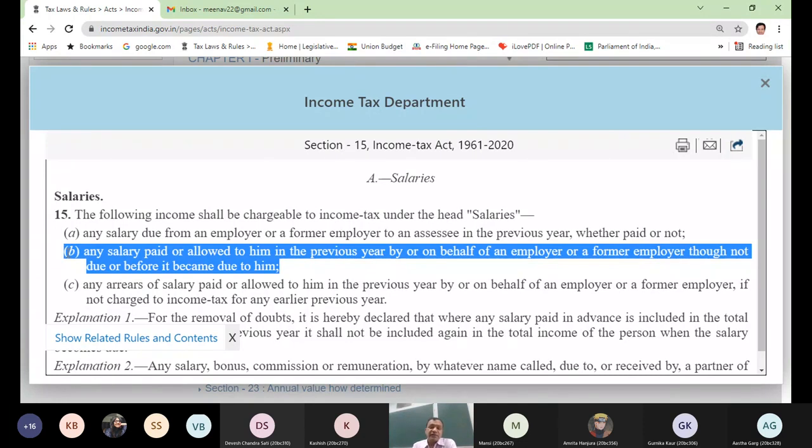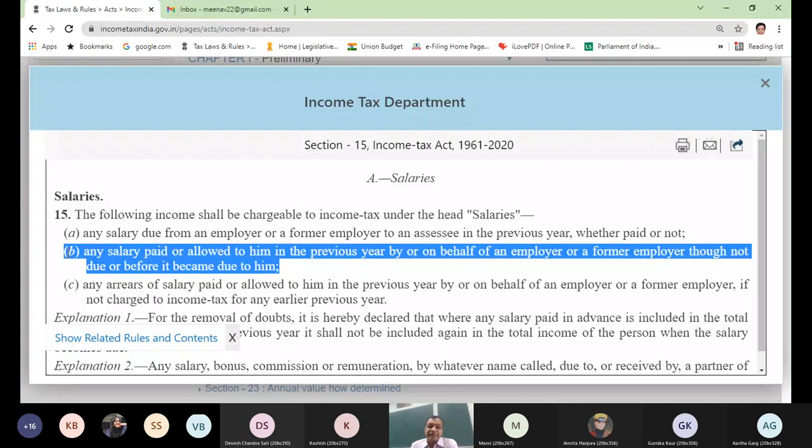So clause B says, if your salary has been given to you before it has become due, then you cannot take the plea of clause A, or you cannot say that it is taxable when it becomes due. No, the Act says you tax it when it has been given to you.